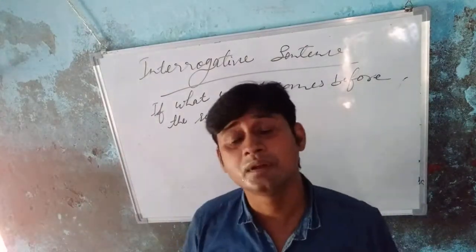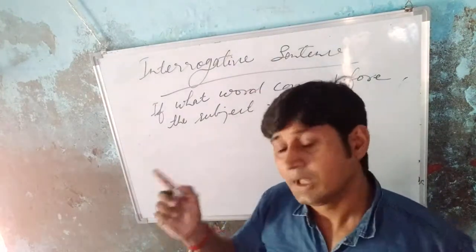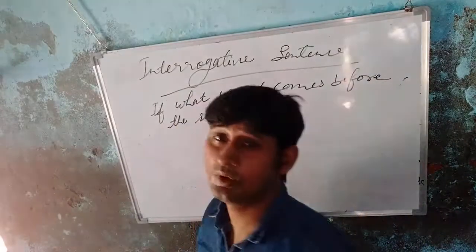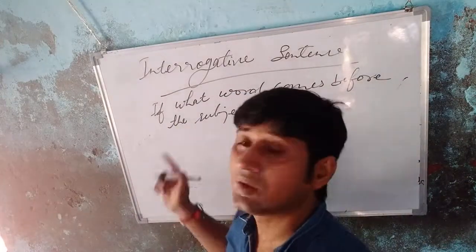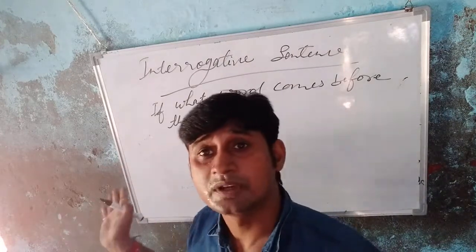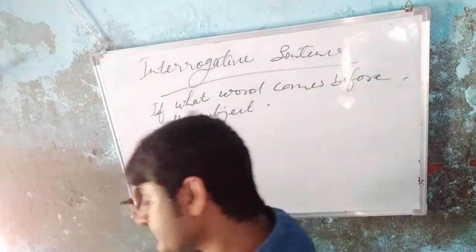If the subject is singular, you will start with is. And if the subject is plural, you will start the helping verb with are, and if the subject is I, you will start with am. Then you will write the subject.